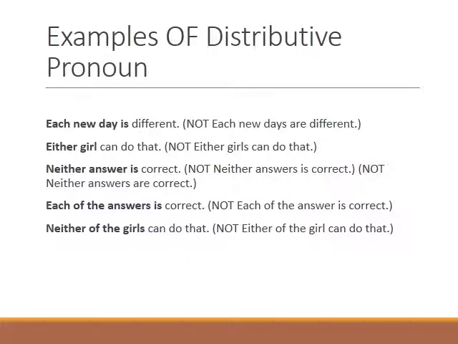Now look at the examples of distributive pronouns. Each new day is different, not each new days are different. Either girl can do that, not either girls can do that. Neither answer is correct, not neither answers is correct, not neither answers are correct. We do not use plural with it. Each of the answers is correct, not each of the answer is correct. Neither of the girls can do that, not either of the girls can do that.